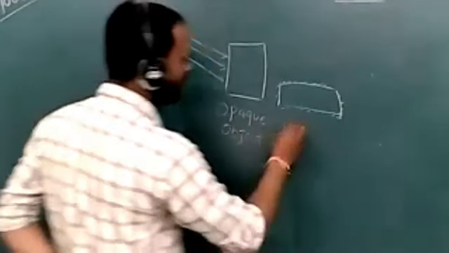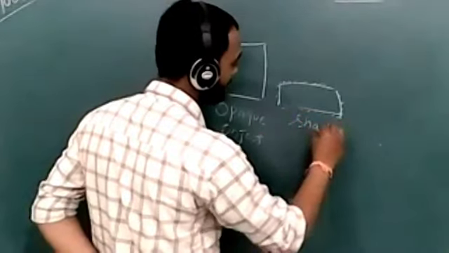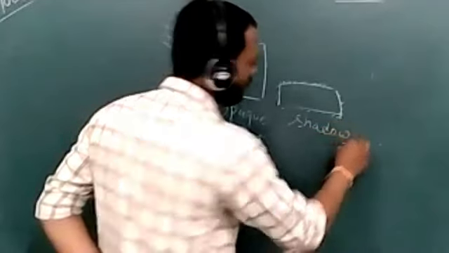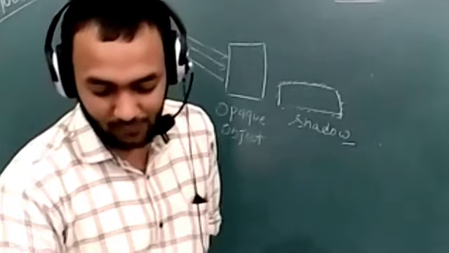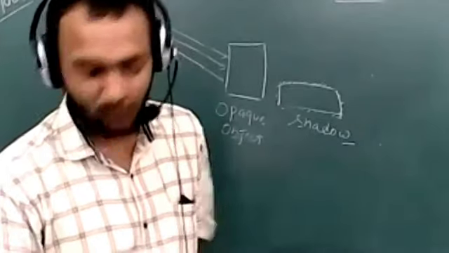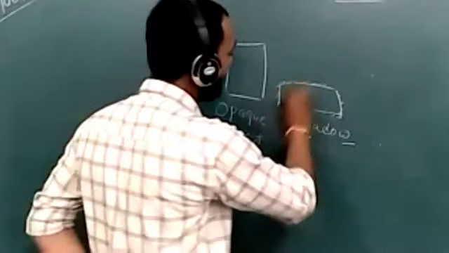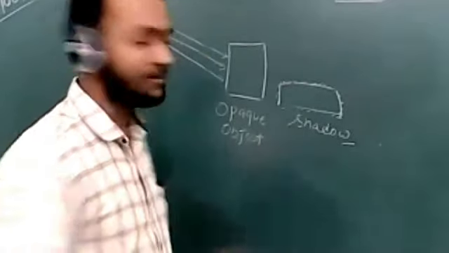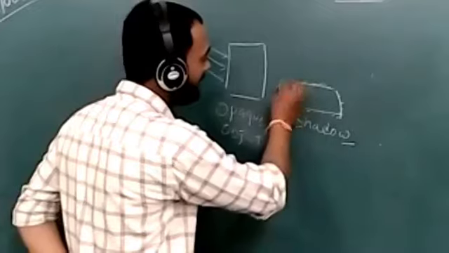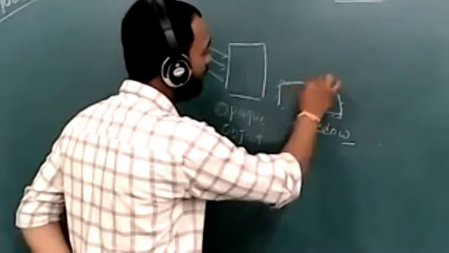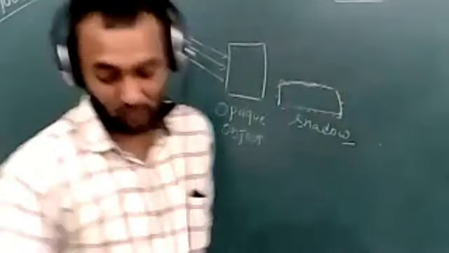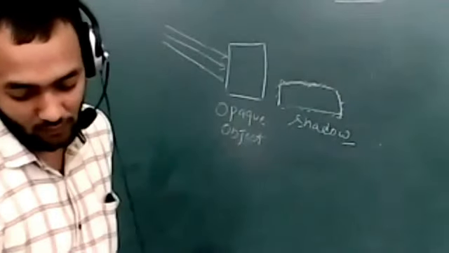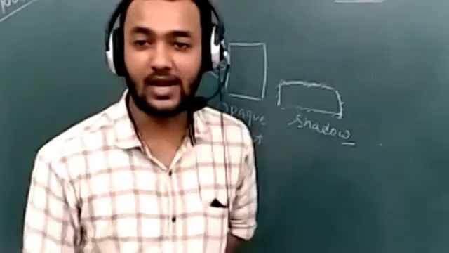Opaque object forms shadow. So we can define shadow as: when an opaque object is placed in the path of light, it creates a region of darkness, because the shadow is dark, black color, and partial light, because at the edges of this shadow there is a partial light or a faded shadow. This region of darkness or partial light is called shadow.